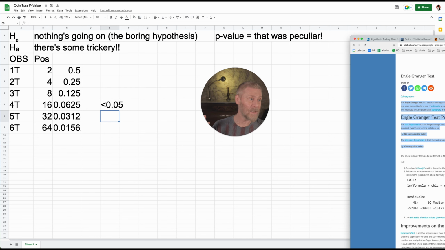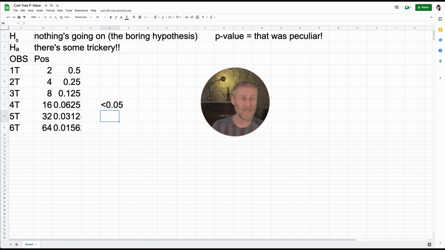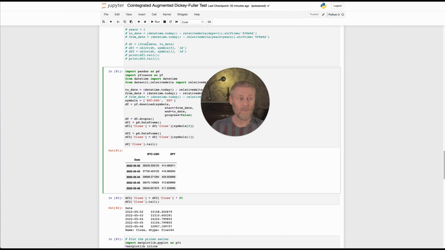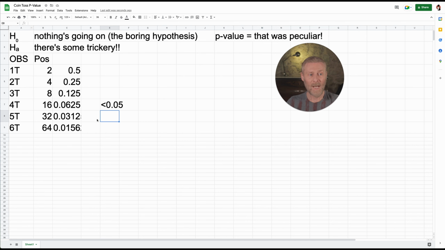There's basically one test that we're going to look at today, which is the Engle-Granger test. And I've prepared something to prove whether or not we have integration going on between the stock market and the crypto market. And now that you understand what the p-value is, do we have enough confidence to rule out the null hypothesis? Because this is what this is, right? This is the null hypothesis. There's nothing going on here. It's the boring hypothesis. Is there trickery going on?